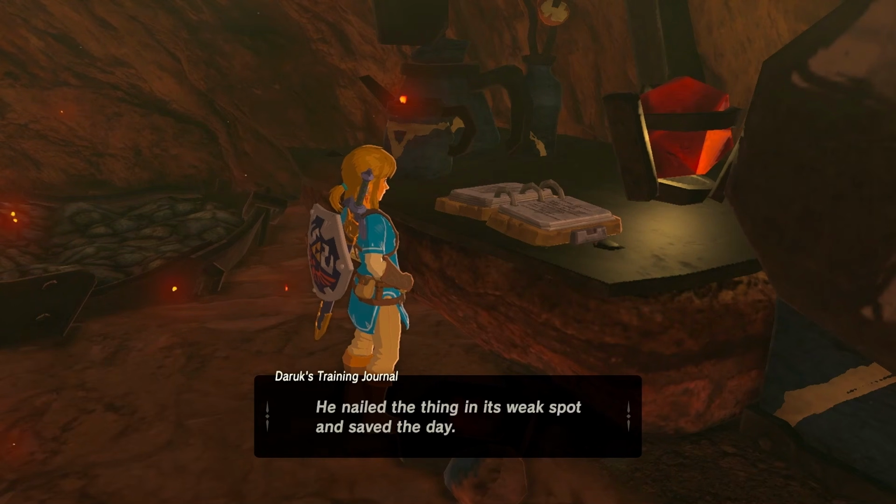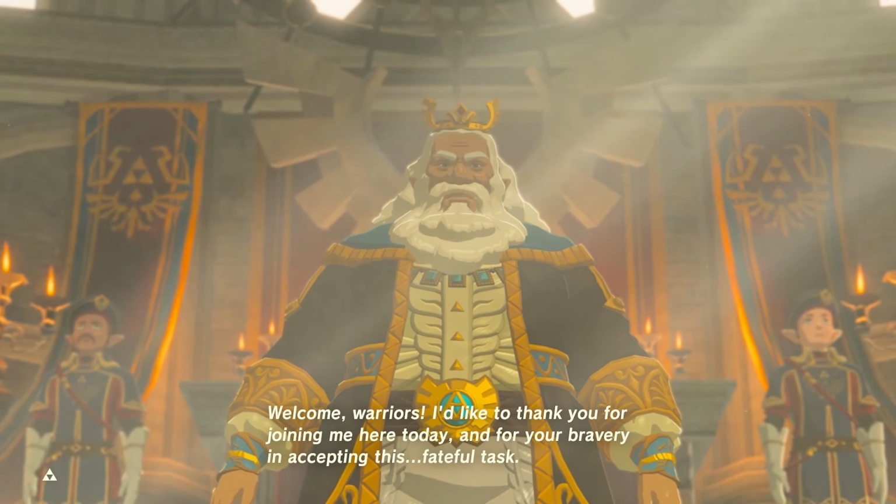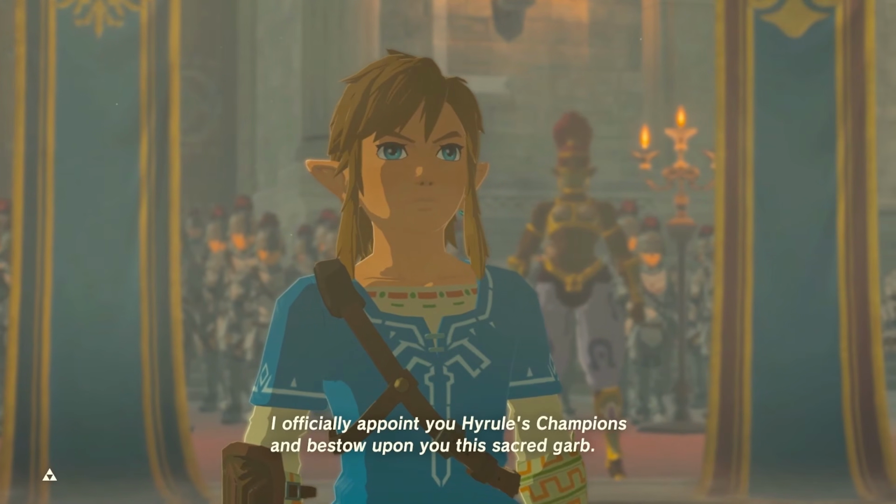The amount of speed and power needed to do this is absurd. So absurd, in fact, that this is the incident that finally catches the attention of King Rome and causes the king to assign Link as Zelda's appointed knight.